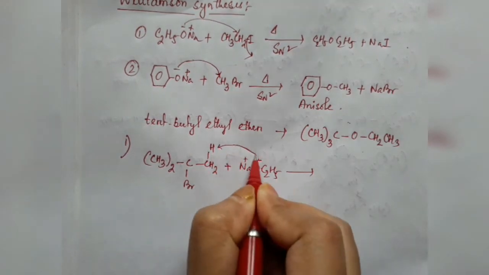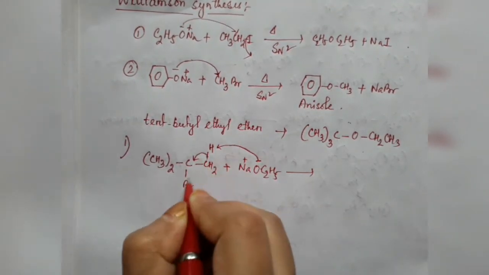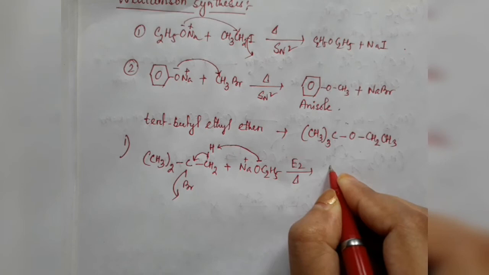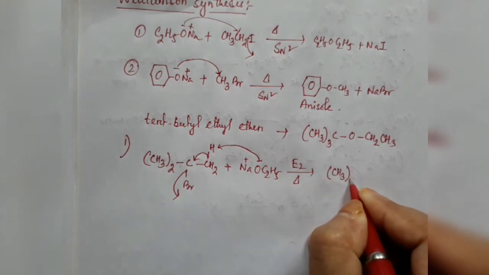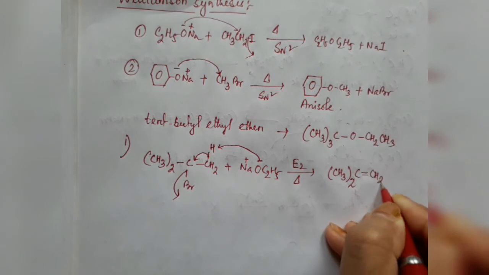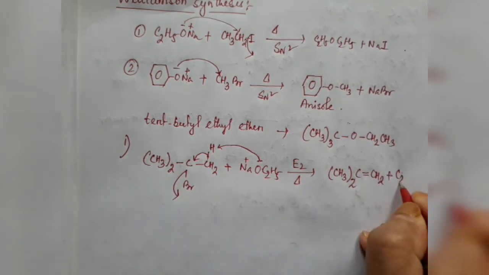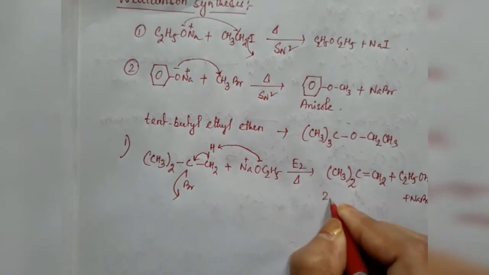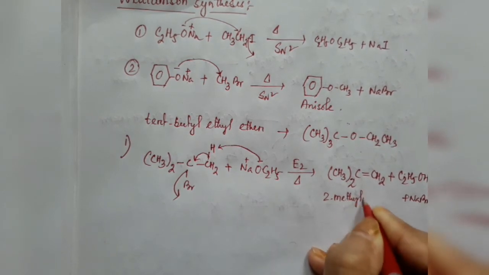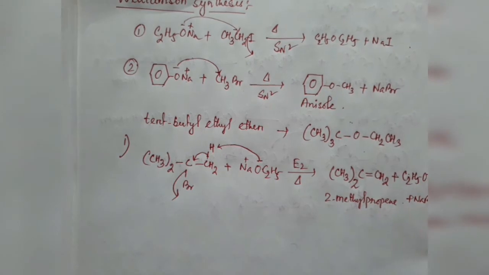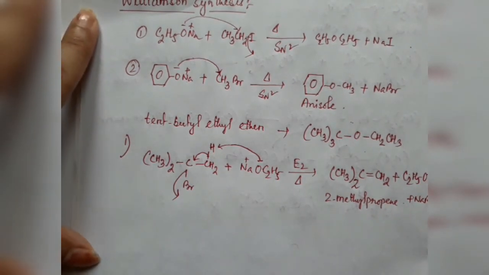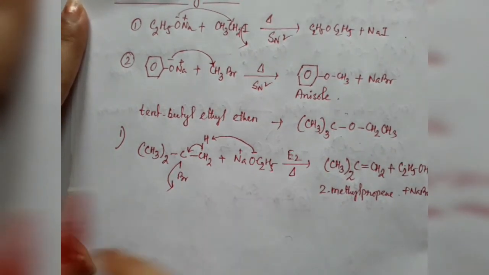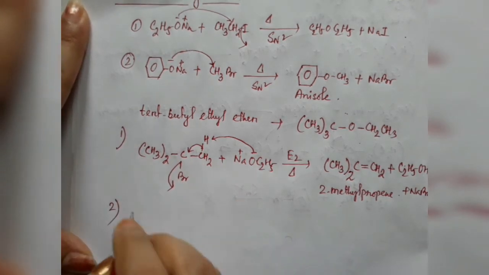It will abstract the acidic proton and it will follow the E2 reaction mechanism, and we will have this as our elimination product, along with C2H5OH plus NaBr. That means we are getting 2-methylpropene instead of tertiary butyl ethyl ether. So we cannot take this combination. This is not possible.